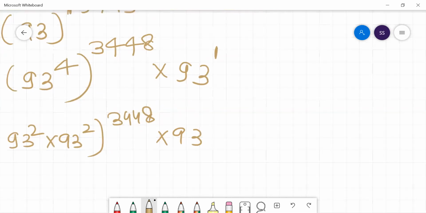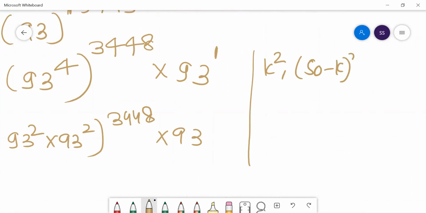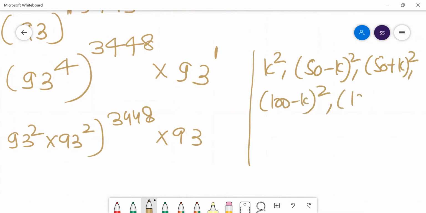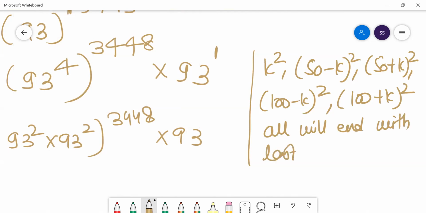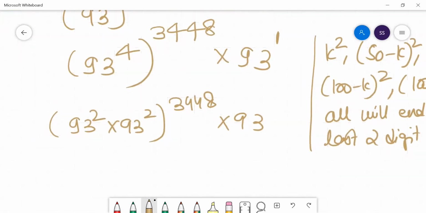I hope everyone understands that k squared, 50 minus k squared, 50 plus k squared, 100 minus k squared, 100 plus k squared all end with the last two digits of k squared. So what is k here? 93 I can write as 100 minus 7. So it comes down to 7 squared, which is 49. So it will end with 49.